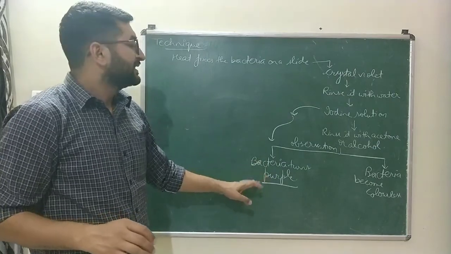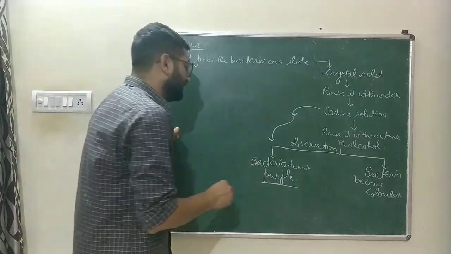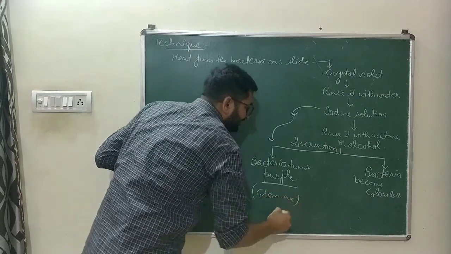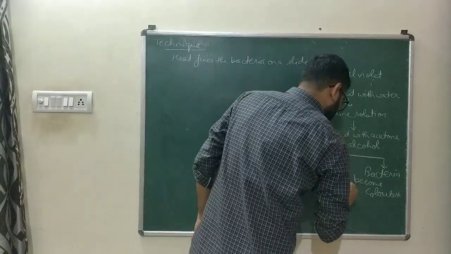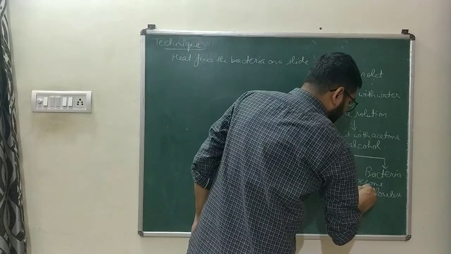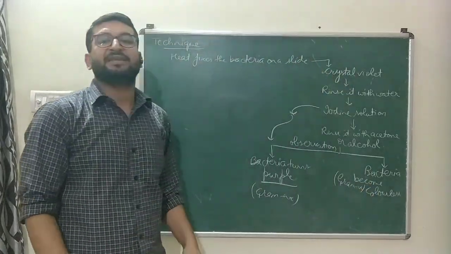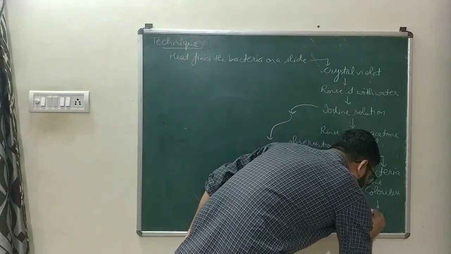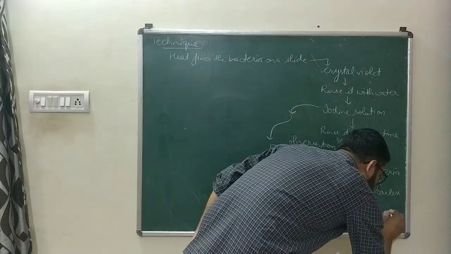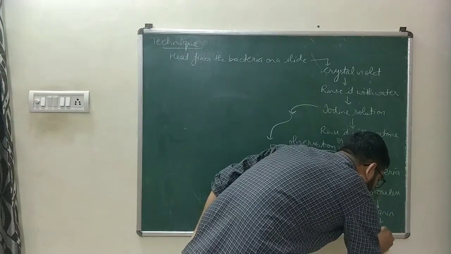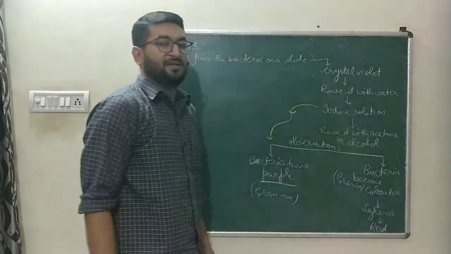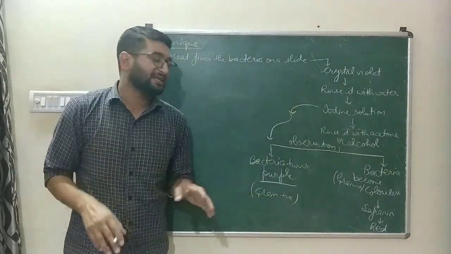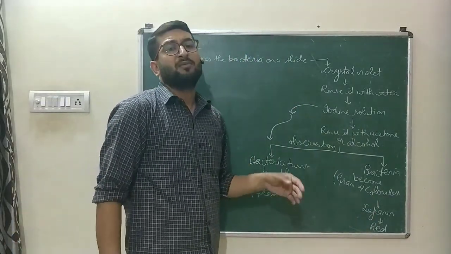The bacteria which remain purple colored are Gram positive bacteria, and those which change their color are known as Gram negative bacteria. When we pour a few drops of safranin, a red color dye, over them, they change their color to red. So these are the bacteria which show negative Gram staining and these are the bacteria which show positive Gram staining.